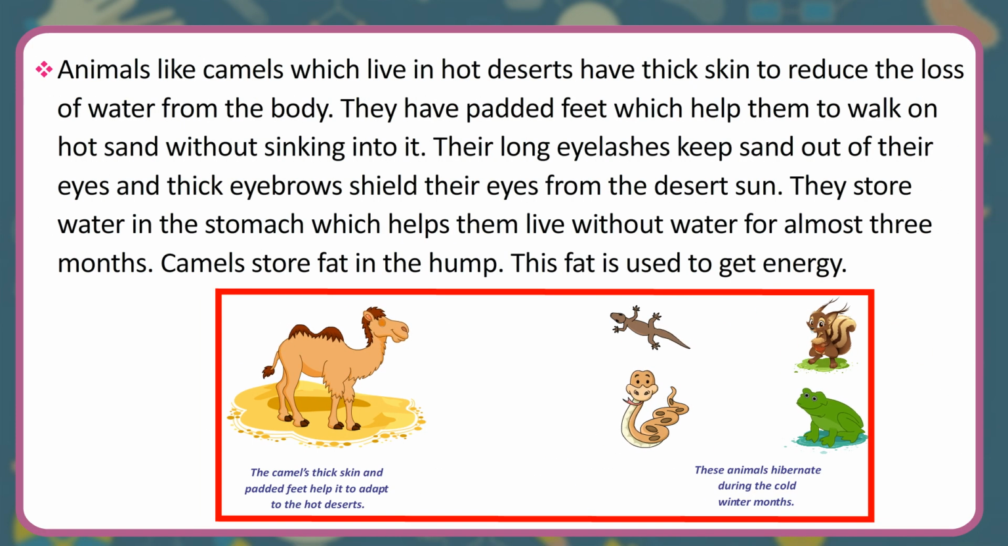Animals like camels which live in hot deserts have thick skin to reduce the loss of water from the body. They have padded feet which help them to walk on hot sand without sinking into it. Their long eyelashes keep sand out of their eyes and thick eyebrows shield their eyes from the desert sun. They store water in the stomach which helps them live without water for almost 3 months. Camels store fat in the hump. This fat is used to get energy.